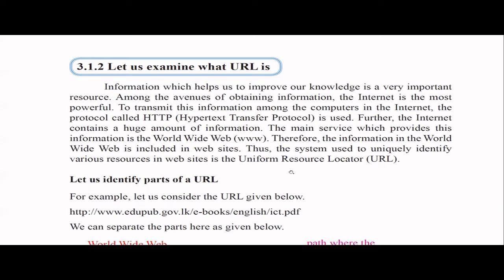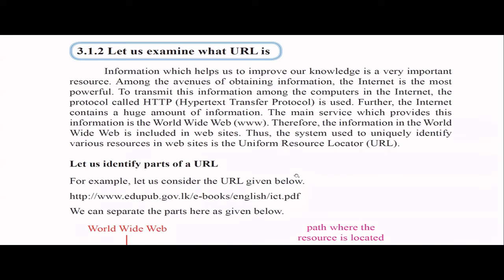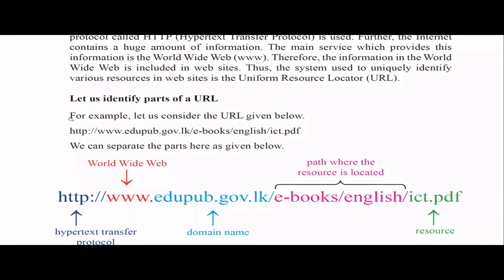What is that? Uniform Resource Locator. So the name itself is telling, URL helps to uniquely identify various resources in websites. So this is in the internet, right? In the internet, when you want to find various resources, you should have a URL. So what is a URL? You can see this in the address bar of a web browser.